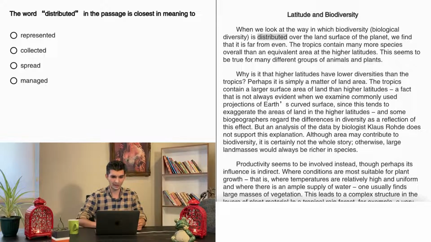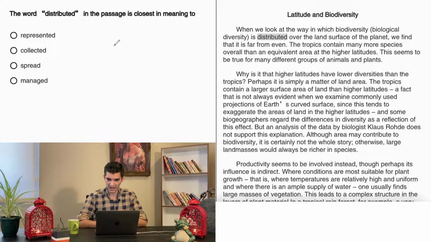Question number 1 says, the word distributed in the passage is close to meaning to what? So it's a vocabulary question, and guys, you know about this one. In the vocabulary questions, we go to the passage, we guess about the meaning of the vocabulary, come back to the choices, and then we decide about the right answer. The closest choice to our guess is going to be the right answer that we have. So let's start it. Latitude and biodiversity.